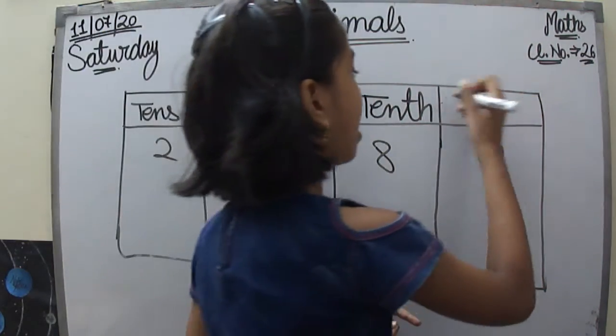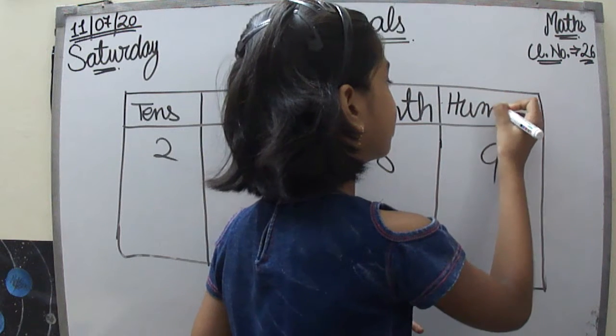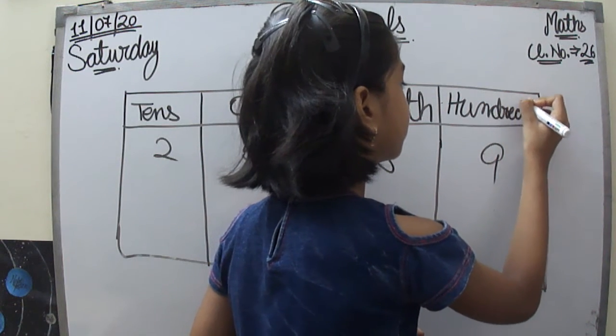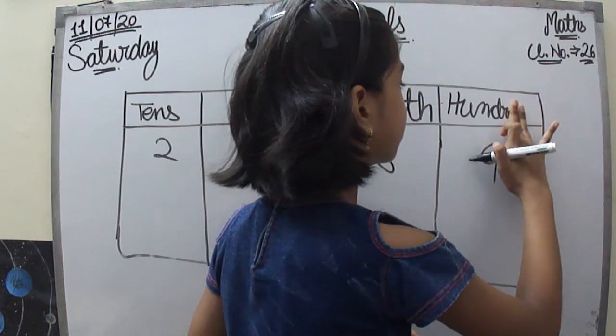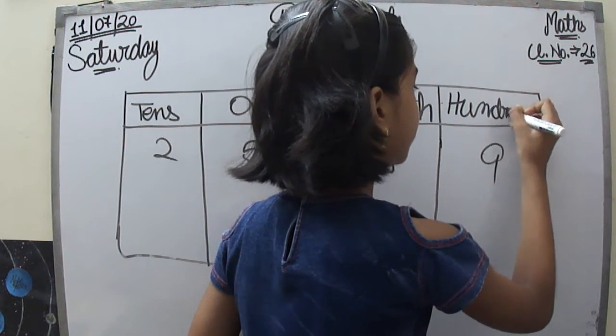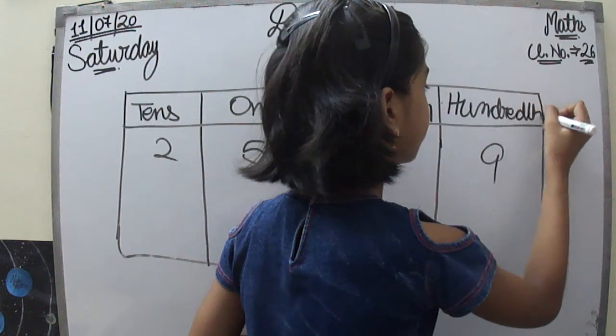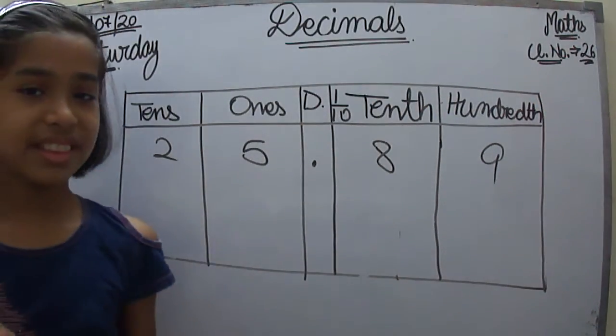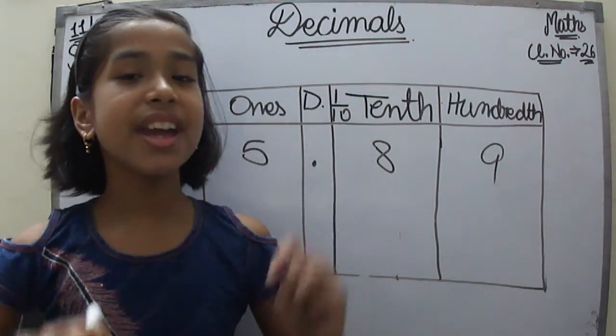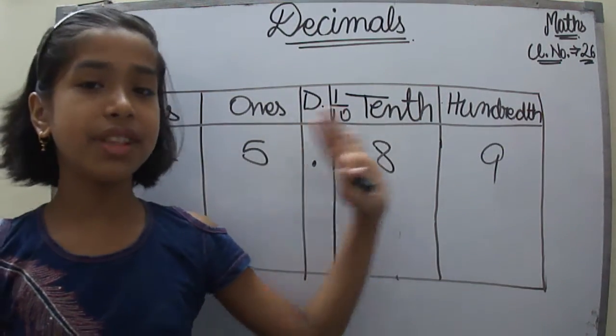And then here we have the hundredth place value. Let me write it clearly. Now let's see, why does it start with the tenth?